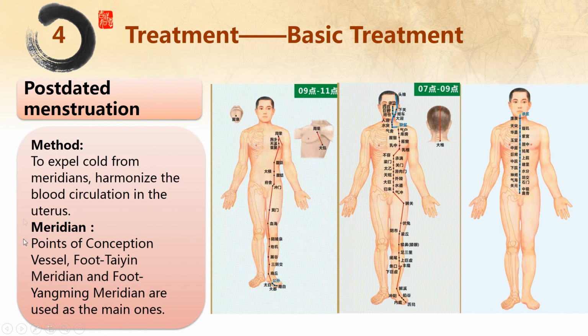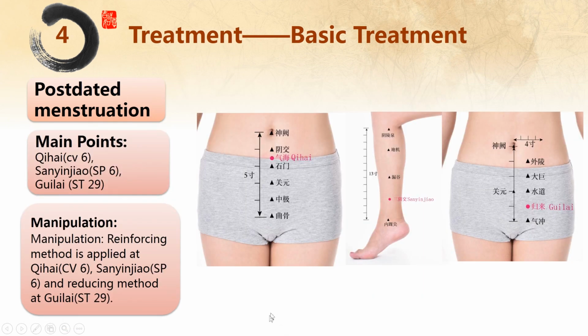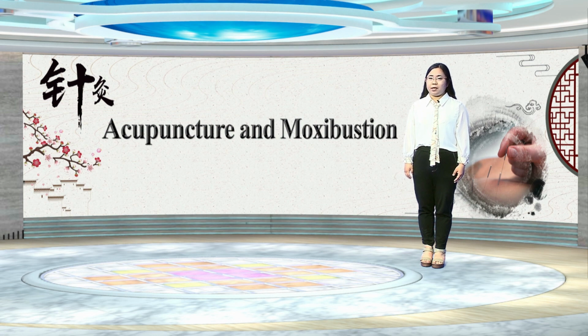Postdated menstruation. The method is to expel cold from meridians and harmonize the blood circulation in the uterus. Points of conception vessel, foot Taiyin meridian, and foot Yangming meridian are used as the main ones. The main points include 气海, 三阴交, 归来. Manipulation: reinforcing method is applied at 气海 and 三阴交 and reducing method at 归来.